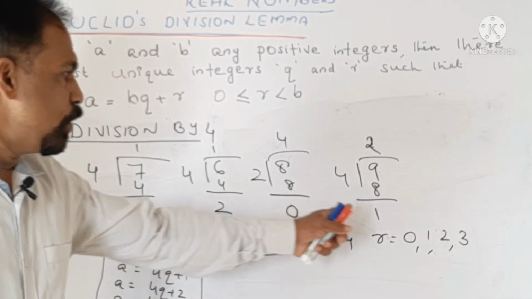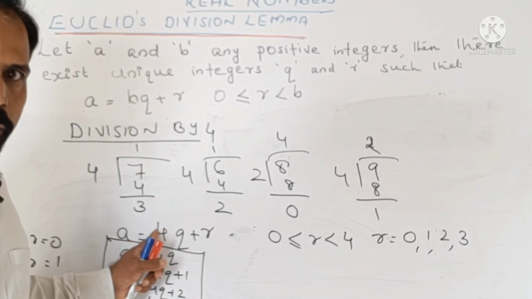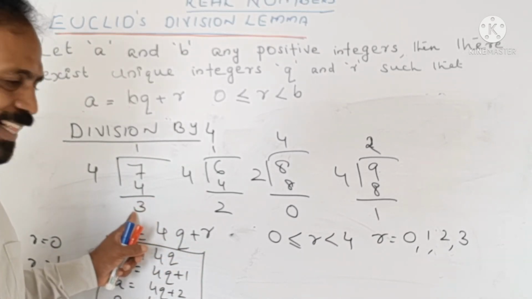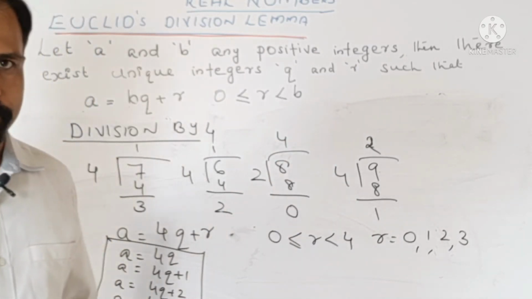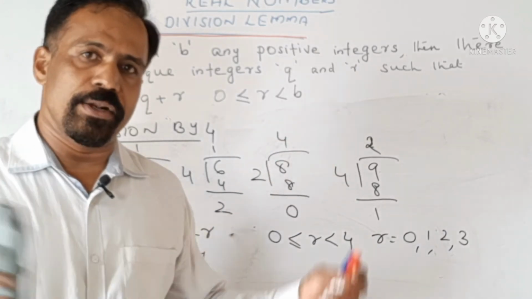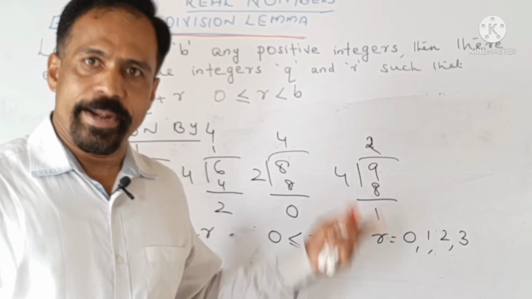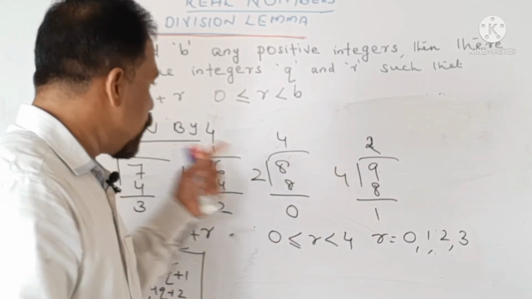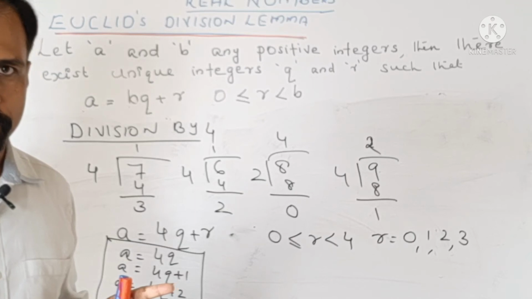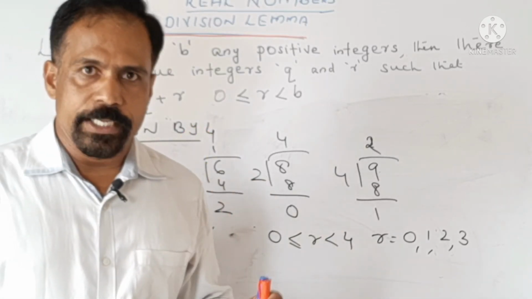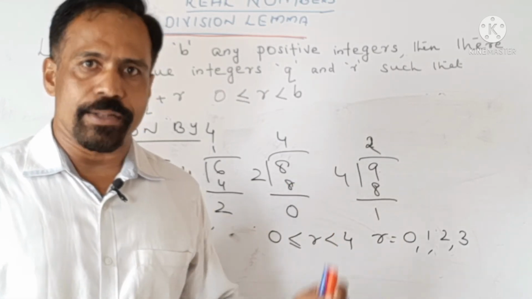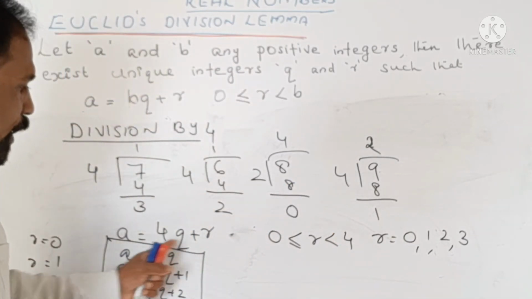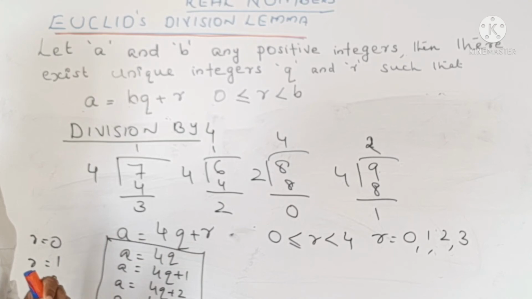In this case, you are getting the remainder. Look at these remainders. We are getting 3, 2, 0 and 1. You take any bigger number, you take 1506 and divide it by 4. You will get any of these numbers. So we can divide any integer by 4. In that case, we can generalize the form a is equal to in either of these 4 forms.